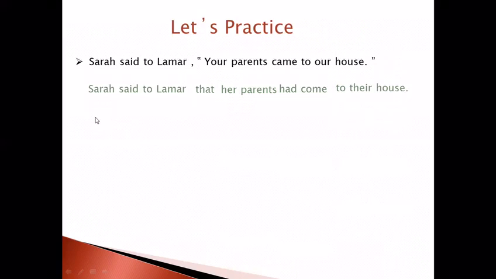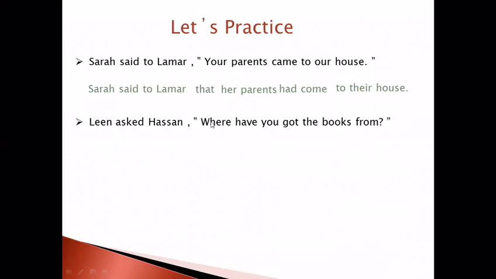Let's look at the second example. Leen asked Hassan, "Where have you got the books from?" As usual, we start with the reporting verb. Leen asked Hassan. We exclude the comma and the quotation marks, and we remember really well that this question should be changed into a noun clause. So how do we do that? We start with the question word.